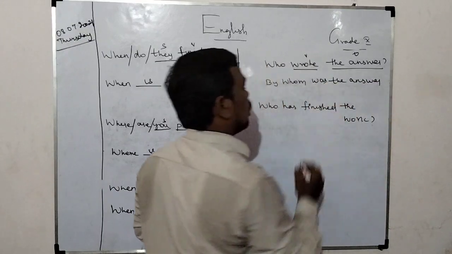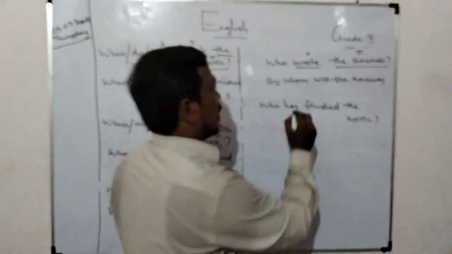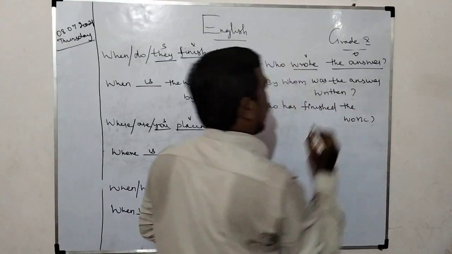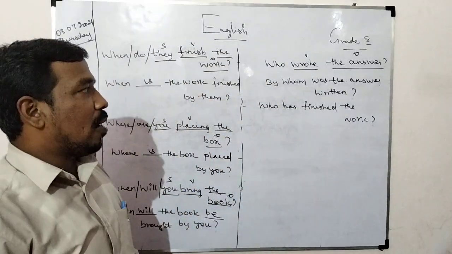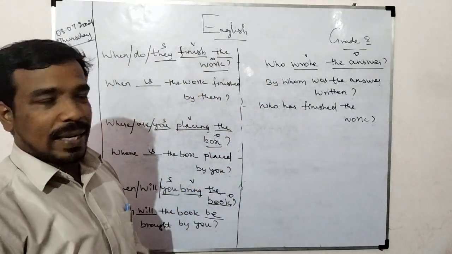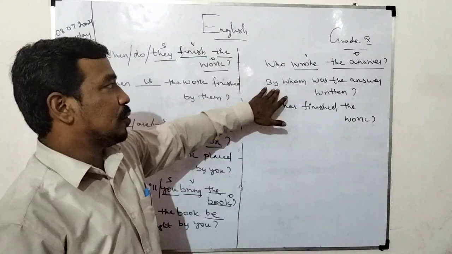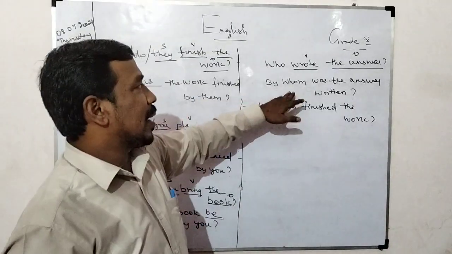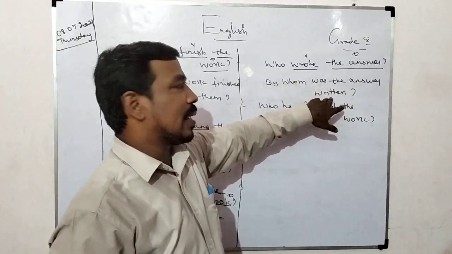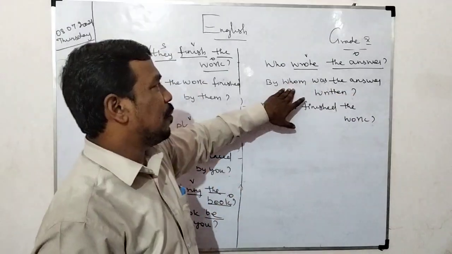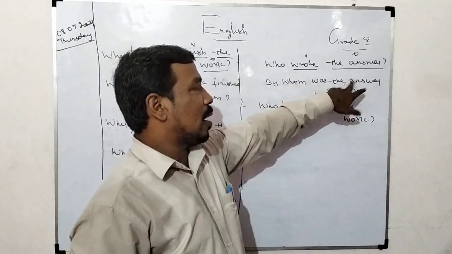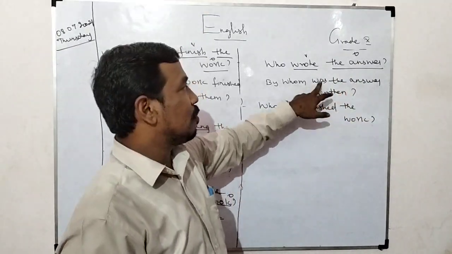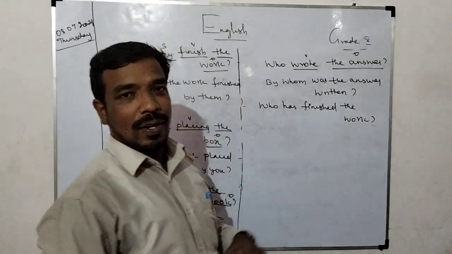By whom was the answer written? Question mark. By whom was the answer written? Have you understood? Instead of "who", we should use "by whom". Or we can write "by whom was the answer written by", like that. Or by whom, change the object into subject, the answer. The answer is third person singular, so we use "was the answer written".